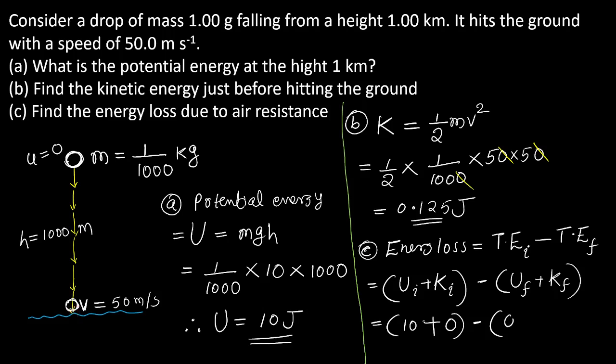So the final potential energy is 0. Ground, no potential energy. And final kinetic energy, just before hitting the ground, is 0.125.